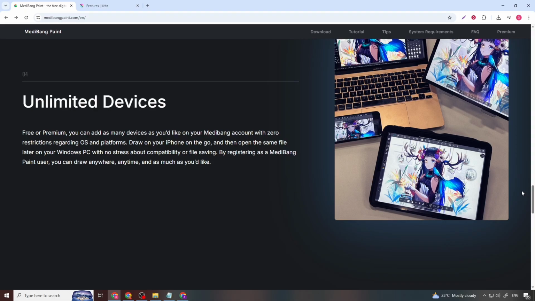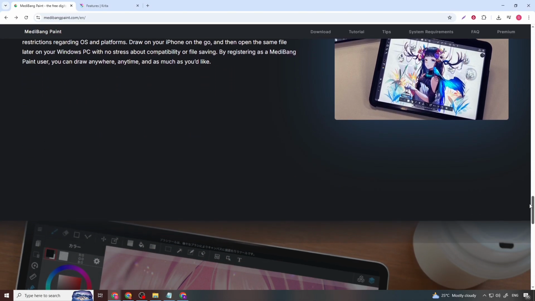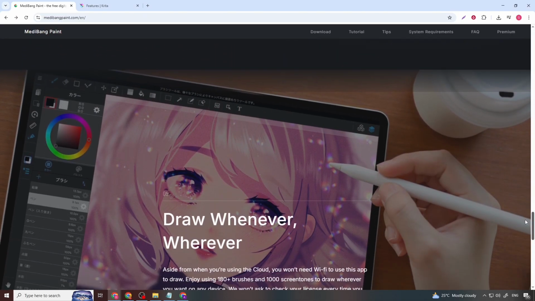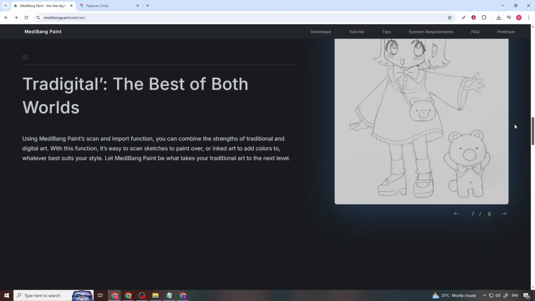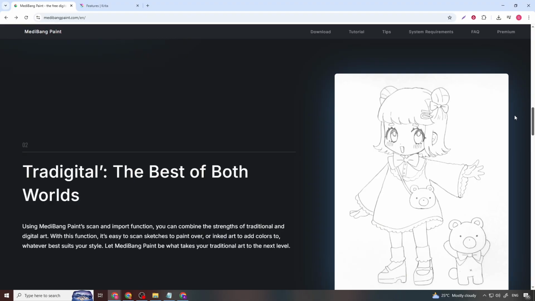The interface is relatively approachable, and presets help users start drawing quickly without extensive setup. MediBang also supports collaboration features and shared assets, which is helpful for small teams working on comic projects. Now for the pros and cons.